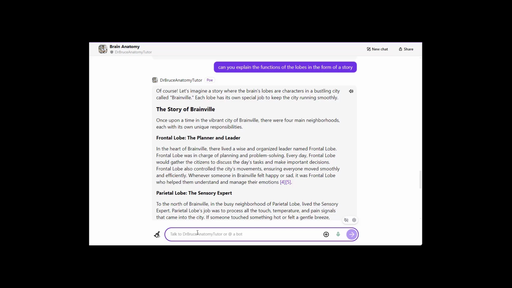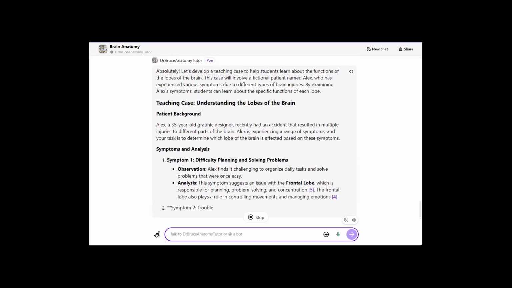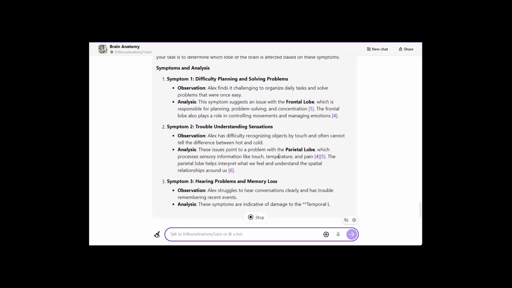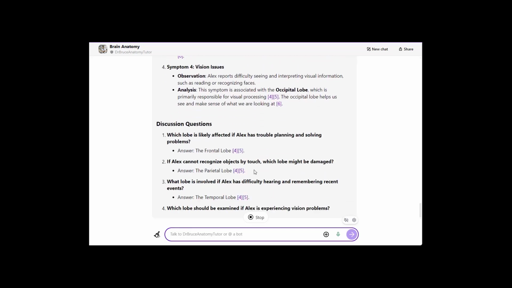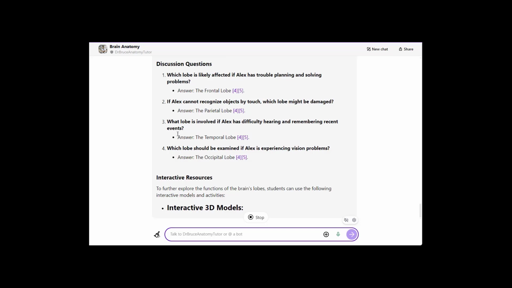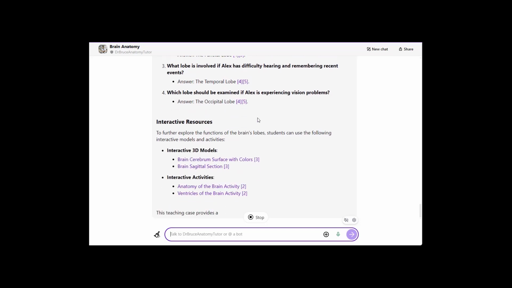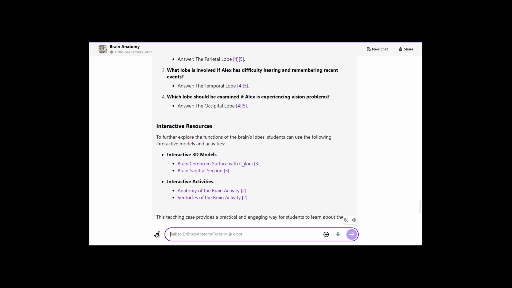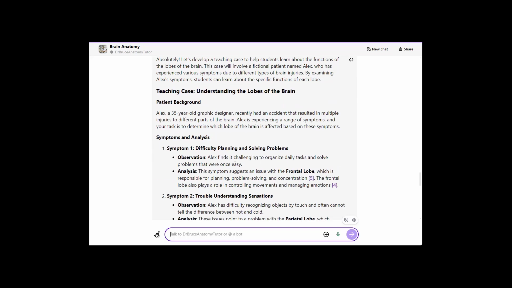I could even ask it to do a teaching case on the lobes of the brain. And sure enough, it gives me a teaching case. So I could do this even on the fly, like in a classroom, and then have students maybe work on this in groups, answer some of these questions, or have it not give the answers, and have the students learn about the lobes of the brain with a teaching case.